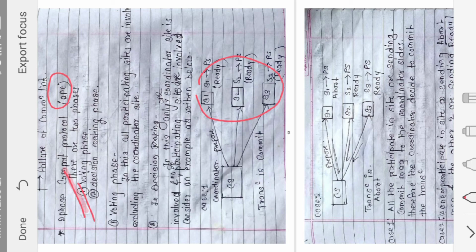They will vote either to commit or abort the transaction, and if all the sides say yes, then the transaction will get committed, otherwise it will get aborted. If one of the sides says abort, then the decision by the coordinator will be to abort the transaction. That we have seen.